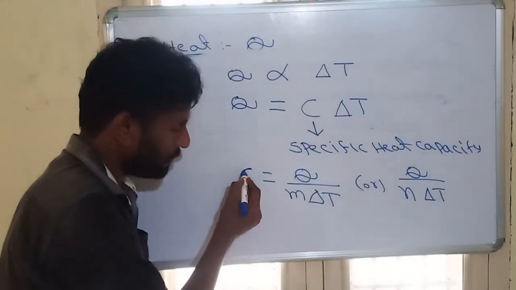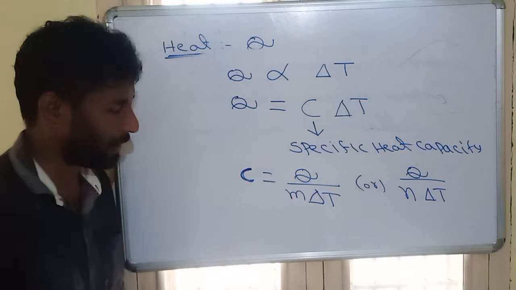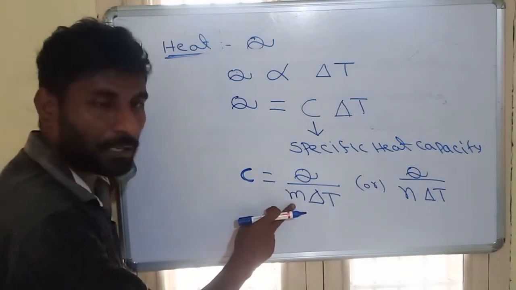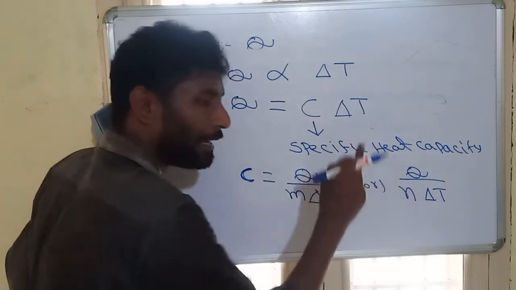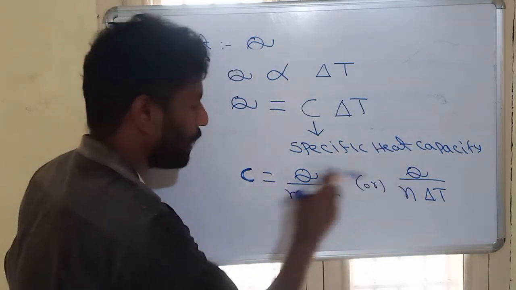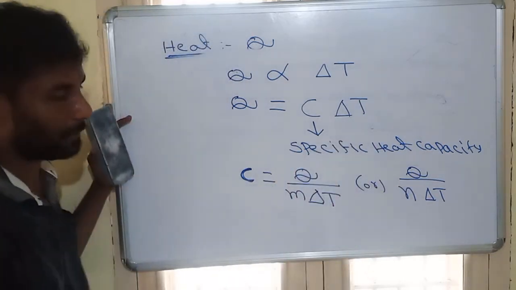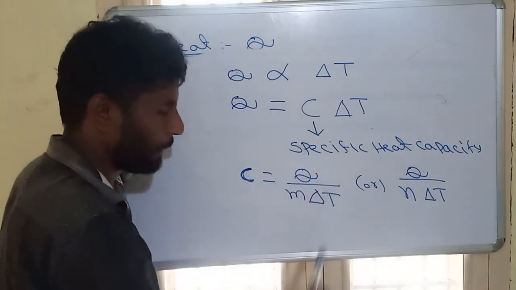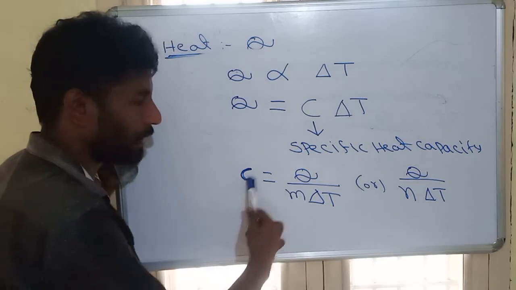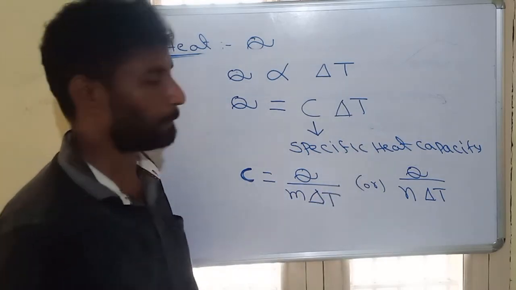When mass is taken in grams, C is called specific heat capacity. When we take the number of moles, it is called molar heat capacity.